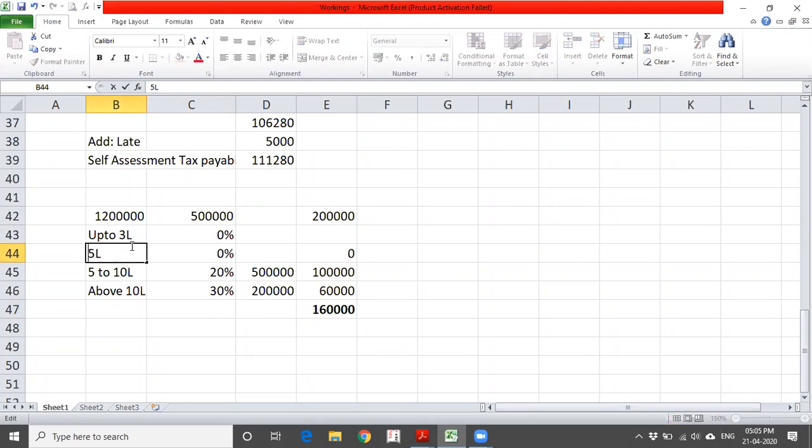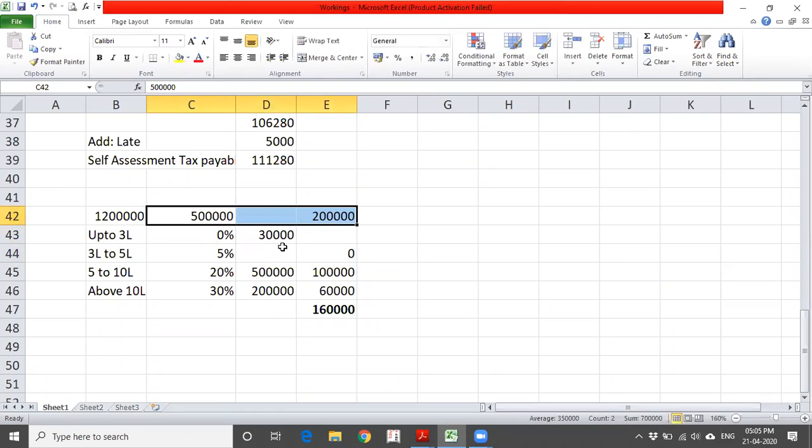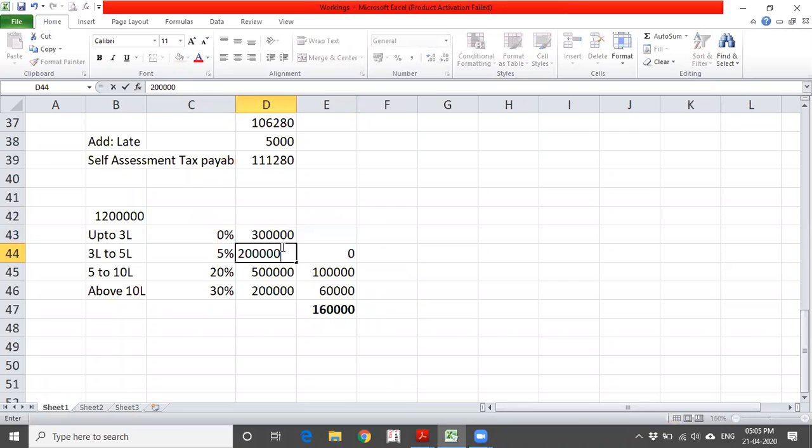Then 3 to 5 lakhs, the balance 2 lakhs at 5% is 10,000.